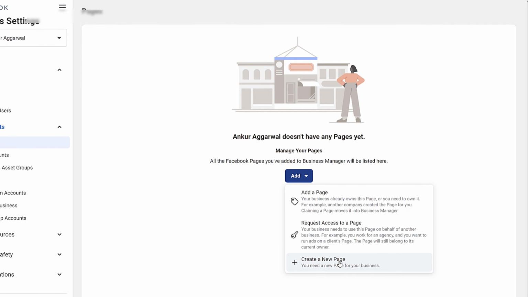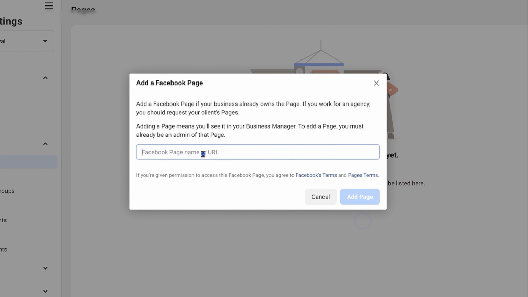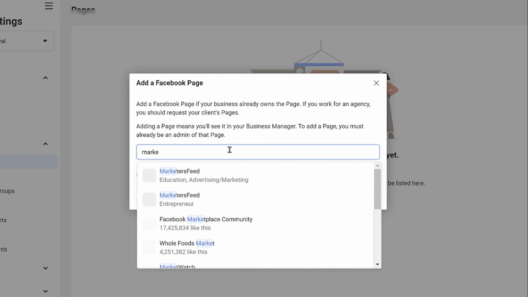You can also create a brand new page. Click on add a page. You can add the URL of the page or search for the page name. Like a search for marketer's feed, you can see the page is found. I can click here and click on add page.